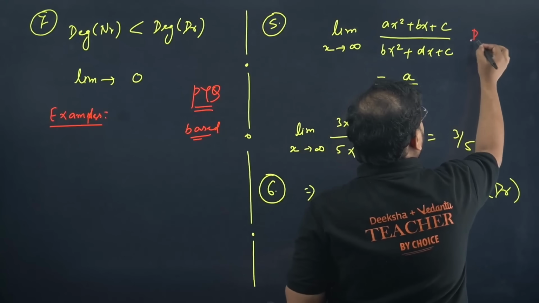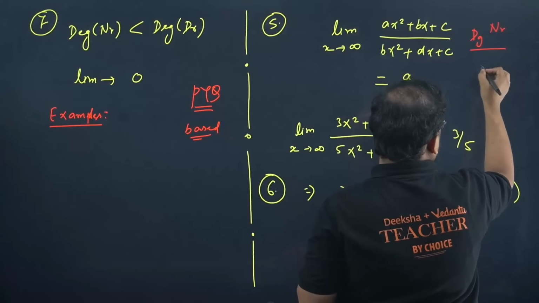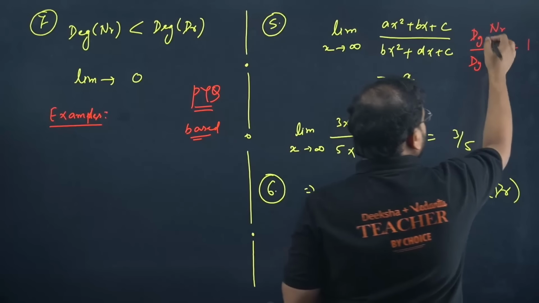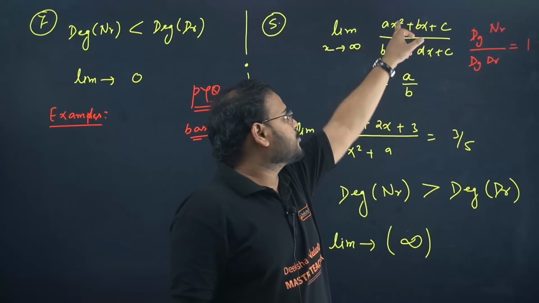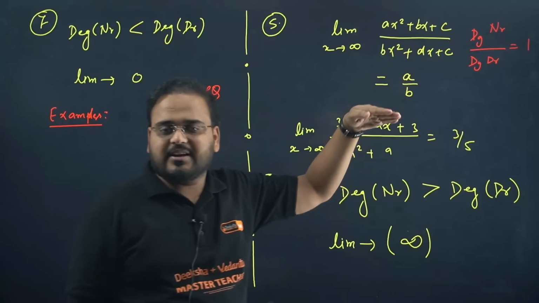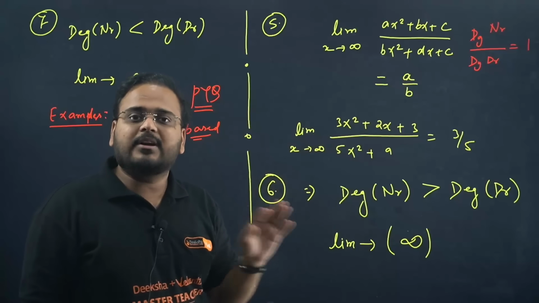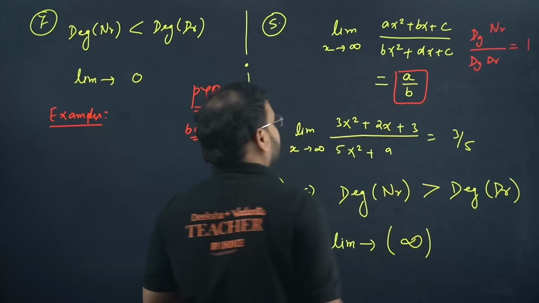When the degree of numerator and degree of denominator is equal, what is the ratio? Always 1. Means in this case they're equal. So this is 2, this is 2. If you divide the degree, you'll get 1 only. Their degree is actually equal. When you have that limit, when x tends to infinity, it always becomes a by b. In this question you check.